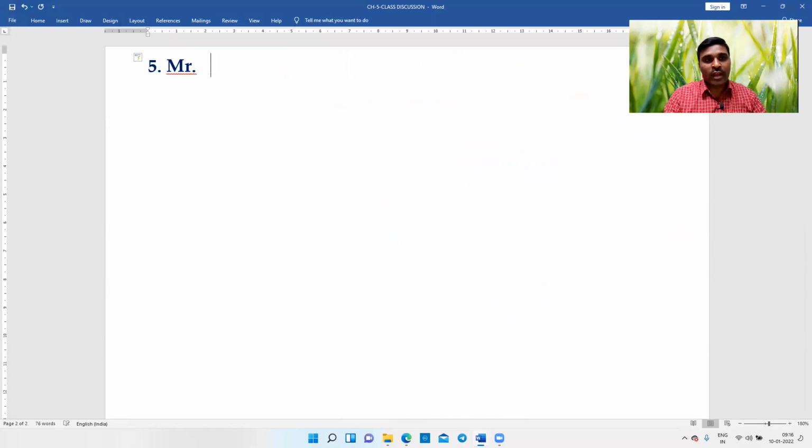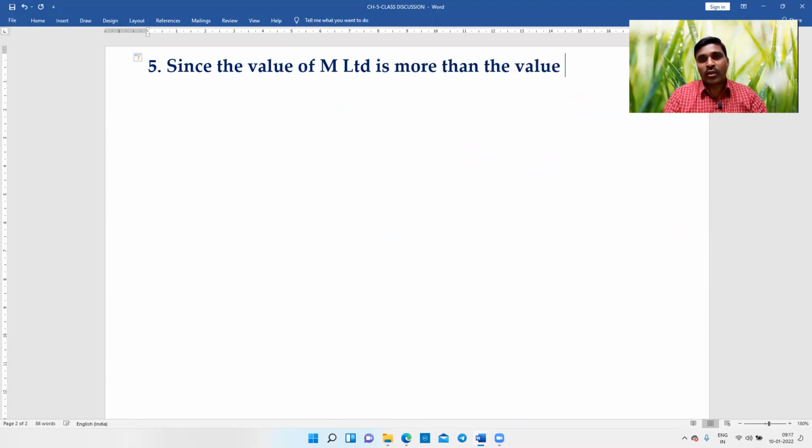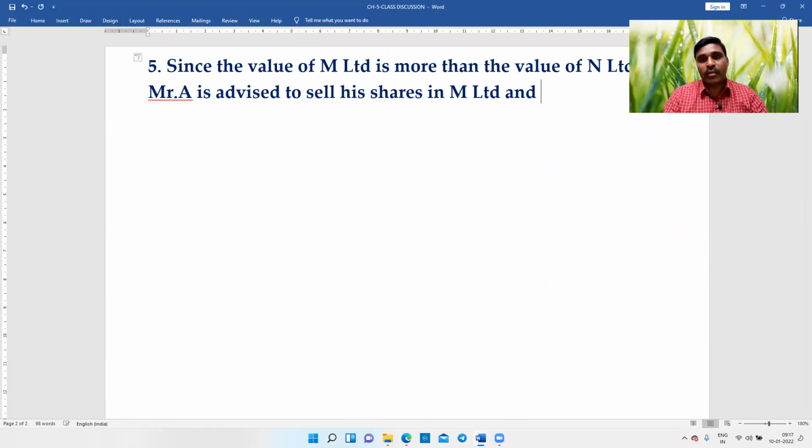From the fifth point, we'll write: since the value of M Limited is more than the value of N Limited, Mr. A is advised to sell his shares in M Limited and buy shares of N Limited.